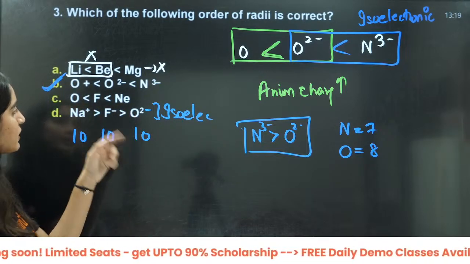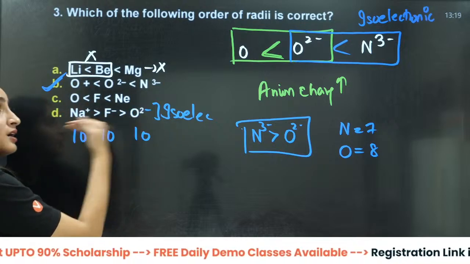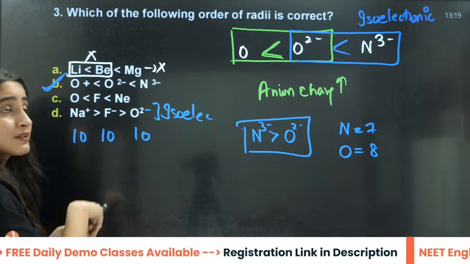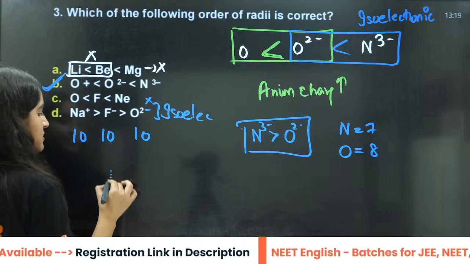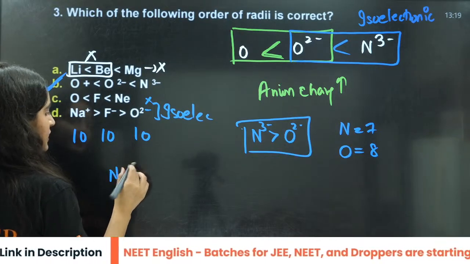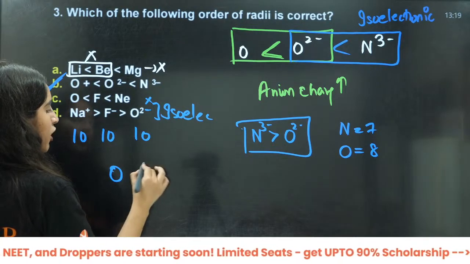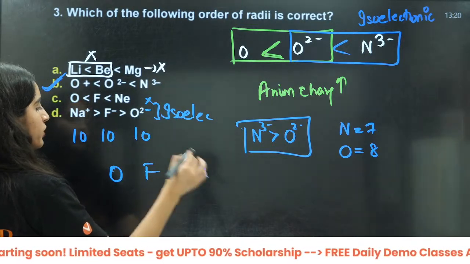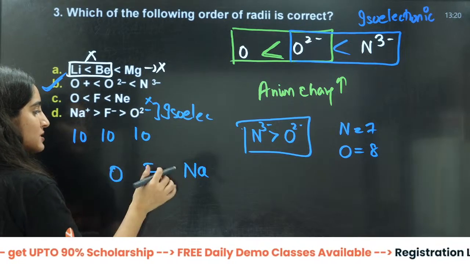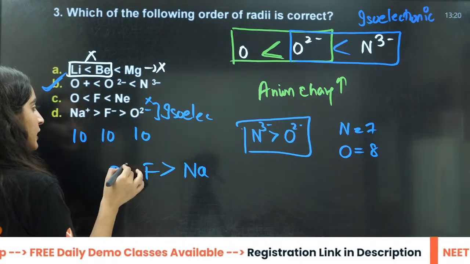Now, as atomic number here is increasing, the size is also increasing. That is wrong. It should be like this. Firstly you have oxygen, then you have fluorine, then you have sodium, right? As the atomic number is increasing, the size should decrease, right?